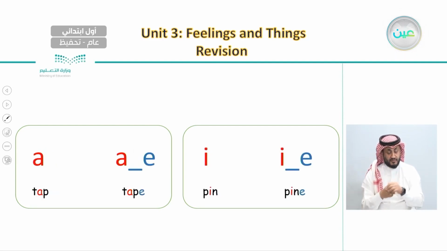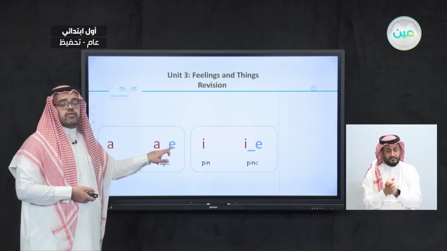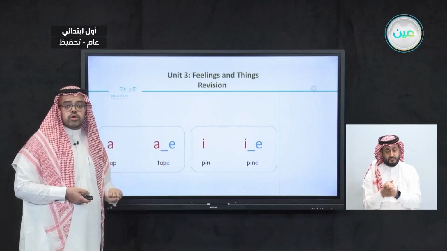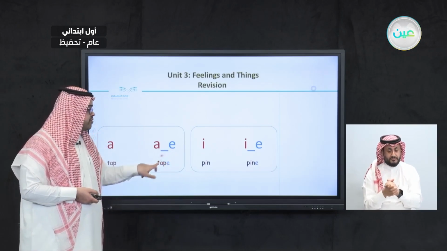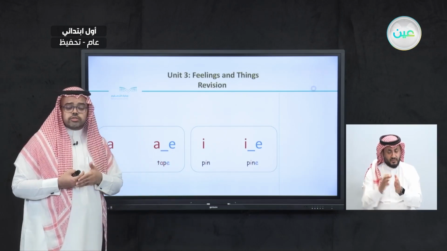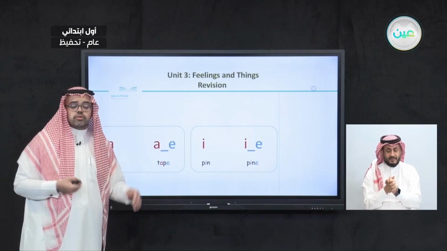Also, we learned the difference if we have one vowel and if we have two vowels in one word. We said that with this vowel, we usually tend to pronounce it a bit longer.